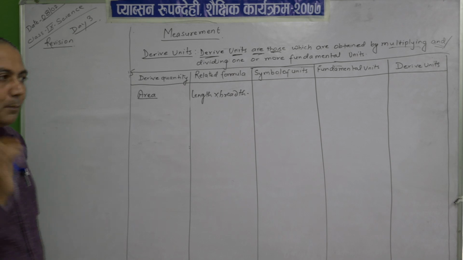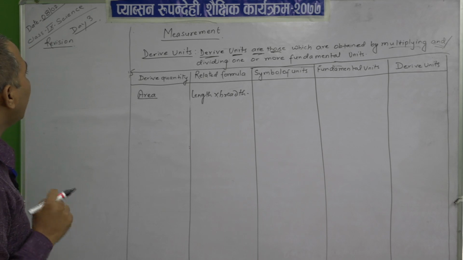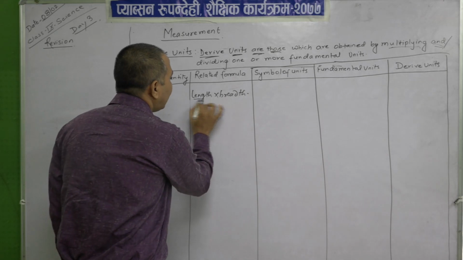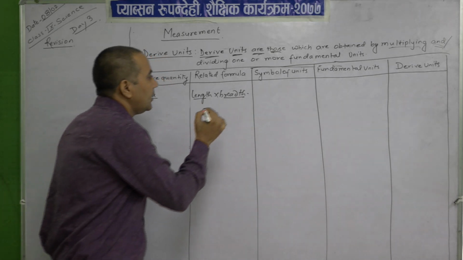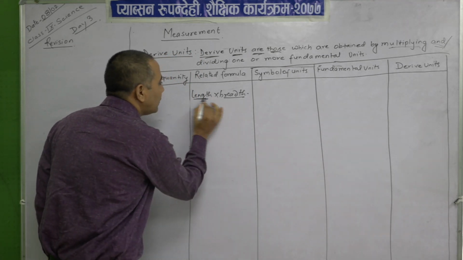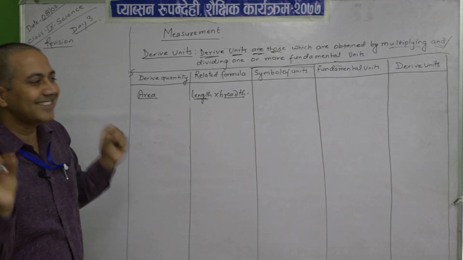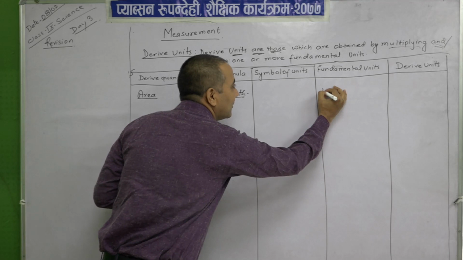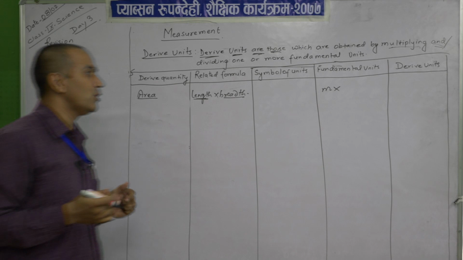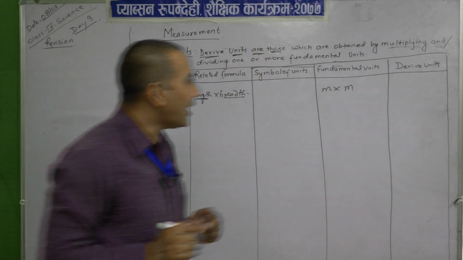It is measured by multiplying length and breadth. What are the fundamental units? Length is measured in meter. Breadth is also measured in meter. So m into m, can we write m square?